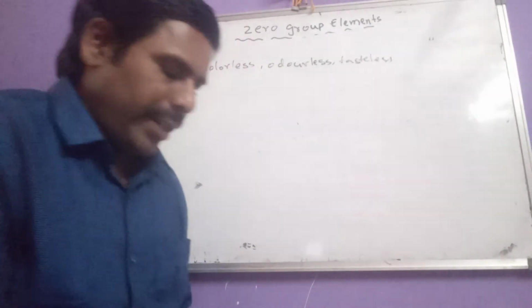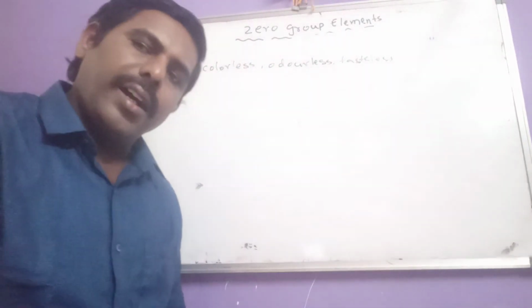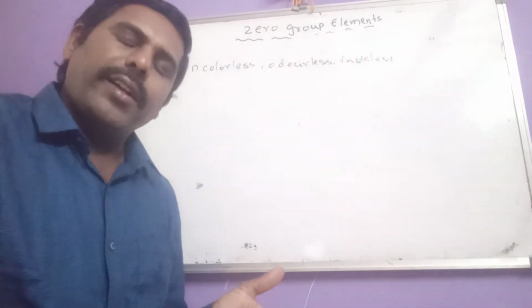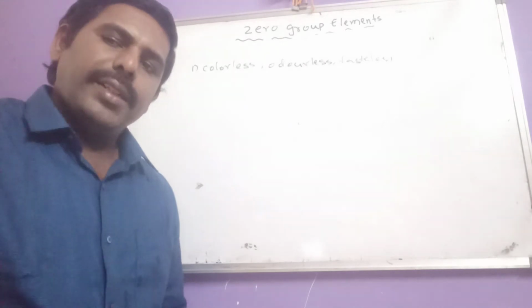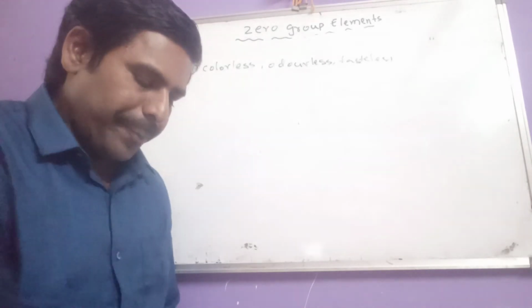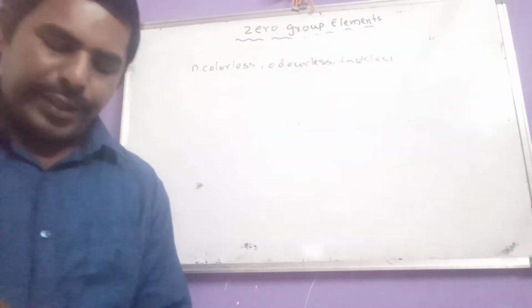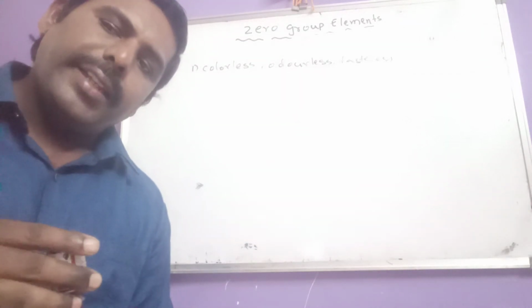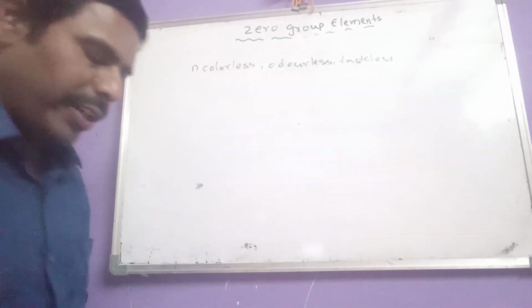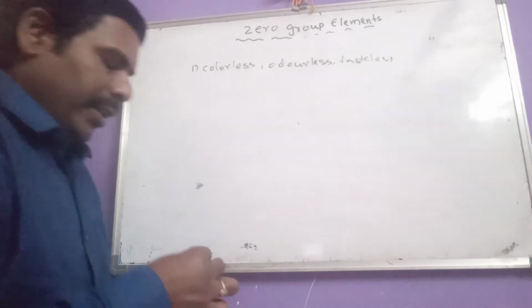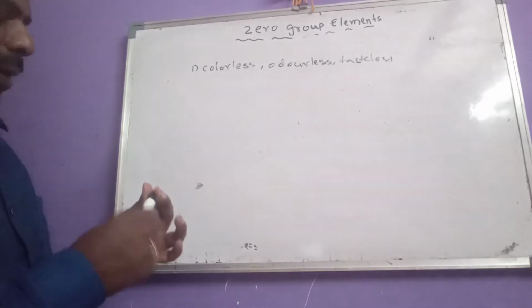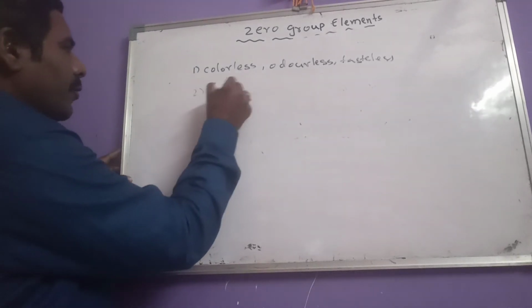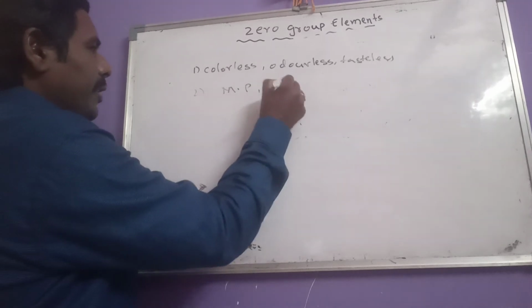And here radon is not available in atmospheric air. It is a radioactive element, and it is obtained from the disintegration of radium. In the disintegration of radium we get radon.